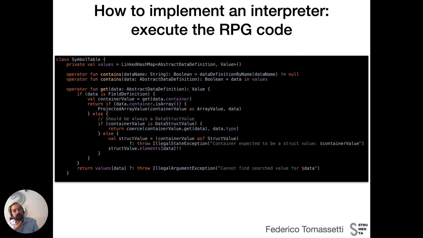Now, regarding the symbol table, from many points of view it is just a map. A map where I have my symbols as keys, and the current values they have as values.